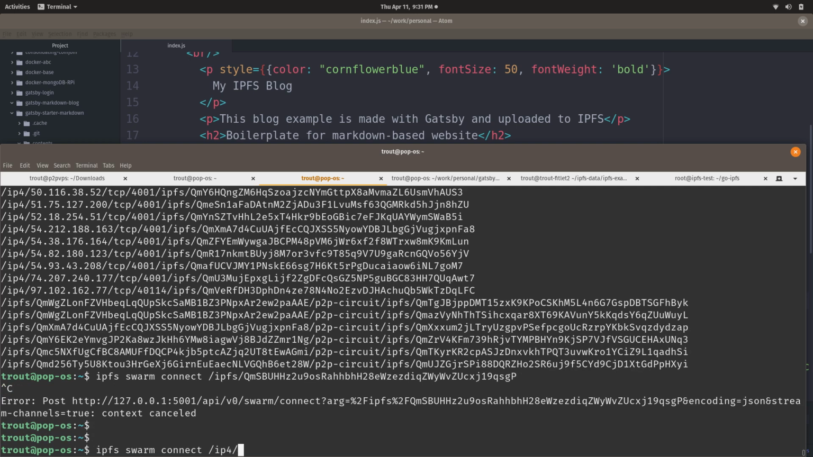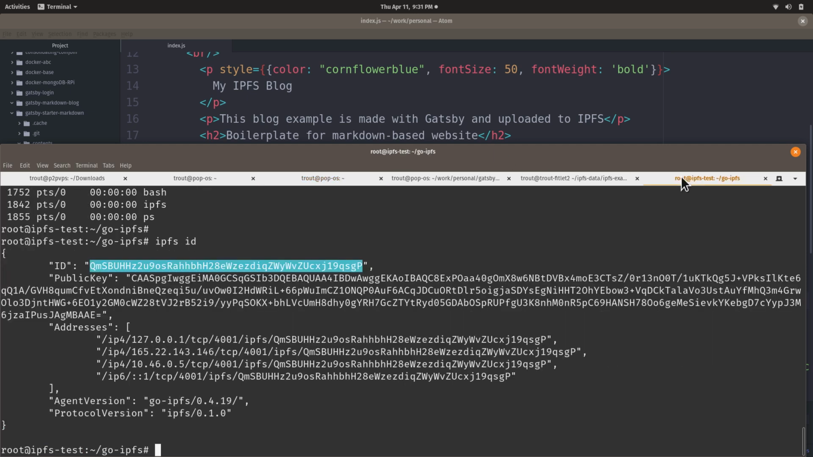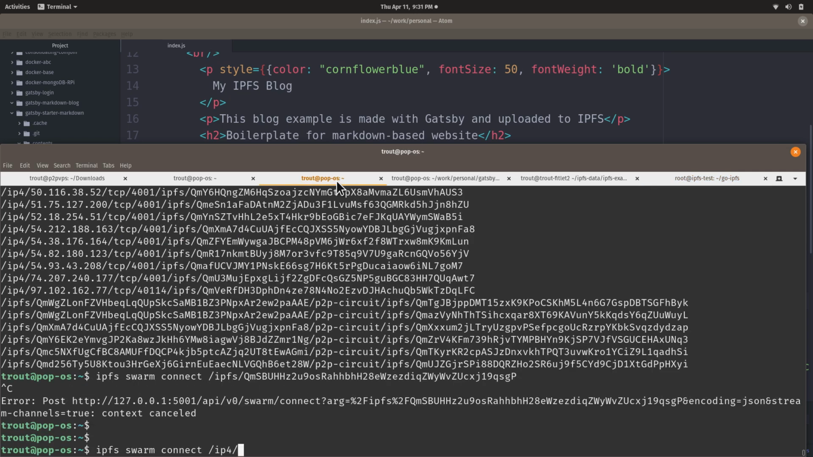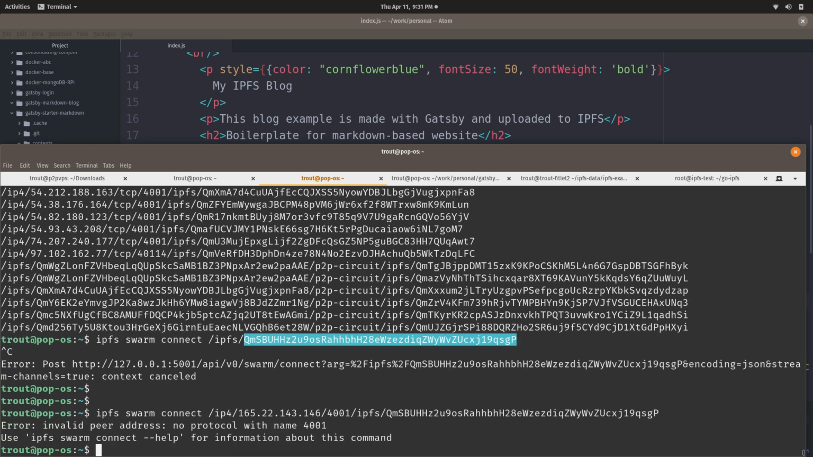I'm going to use the IP4 address. If I go over here, I can do ifconfig and get the IP address of my cloud server right there. And I'm just following this pattern. That's probably 4001 because they're all 4001. ipfs, and then this was the IPFS ID of the cloud server. No protocol. Did I swap them? Oh, TCP. So it's the IP address, and then we're connecting over TCP on port 4001.